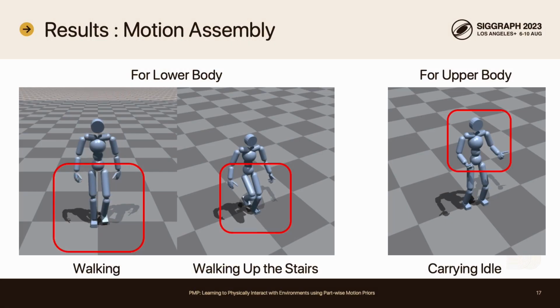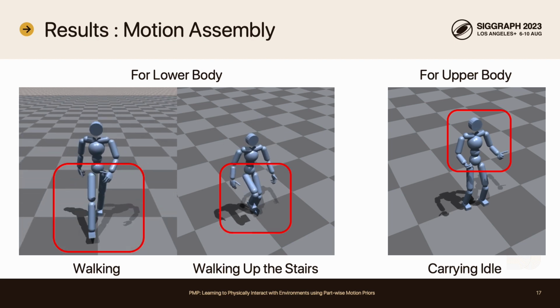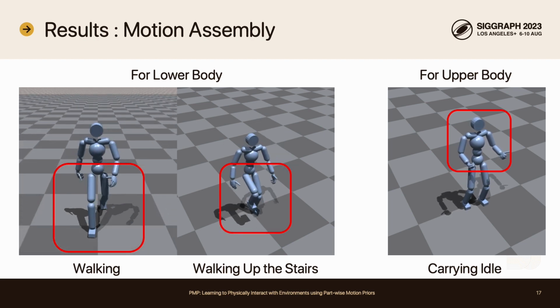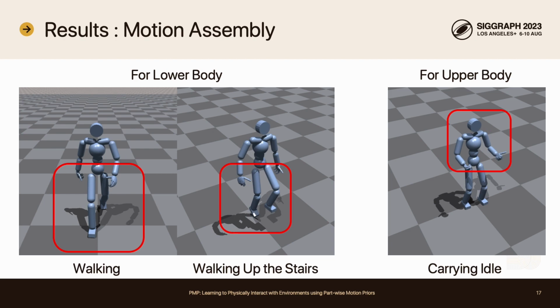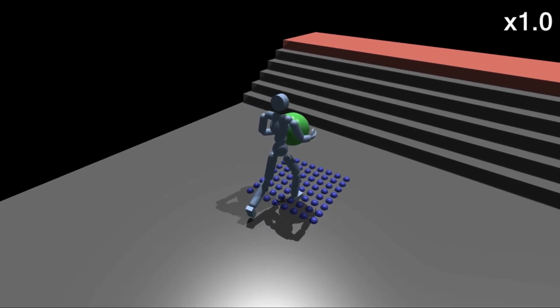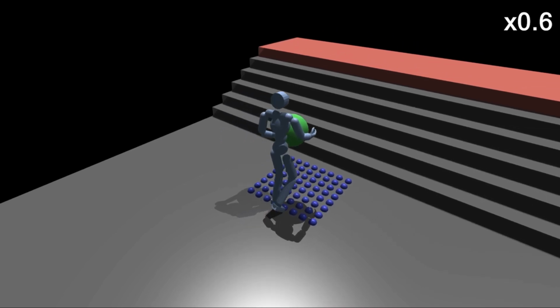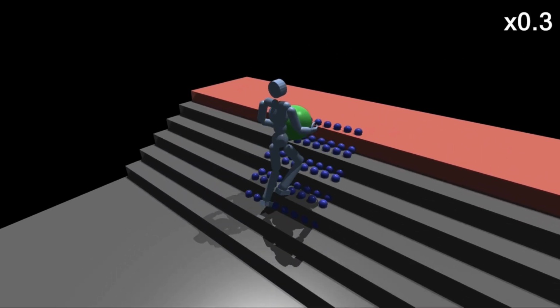We first demonstrate the capability of the proposed method to effectively assemble part-wise kinematic priors. In this scenario, the agent is trained to carry a ball walking up the stairs to reach the goal. We use walking motion on both plain ground and the stairs as the reference for the lower body, while using carrying idle motion as the reference for the upper body. Our framework allows the agent to successfully combine each part-wise motion as shown here. Note that the red stair represents the goal and the blue points are the height map.